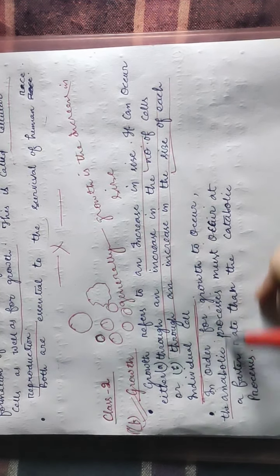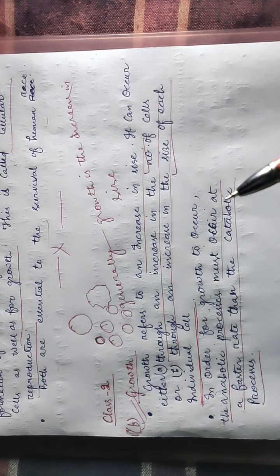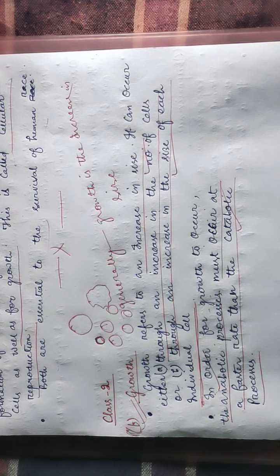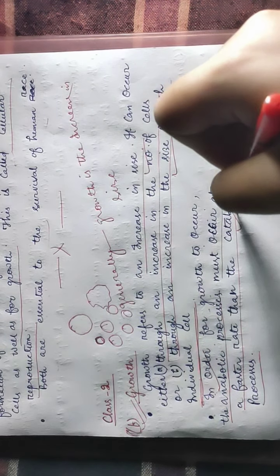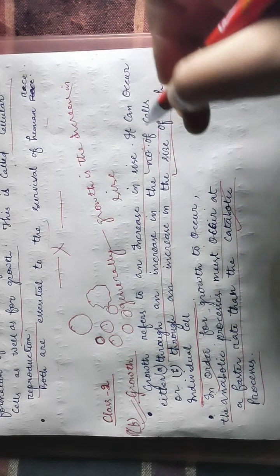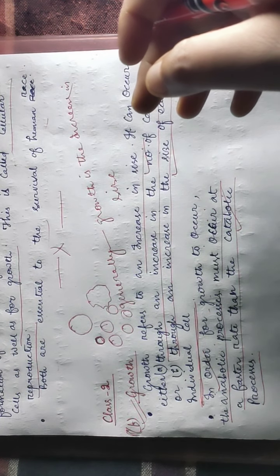In order for growth to occur, the anabolic processes must occur at a faster rate than the catabolic processes. I taught you in the last class what anabolism and catabolism are, so I'm telling you again. Catabolism is the breaking down of bigger molecules into smaller ones, and in this process energy is released.